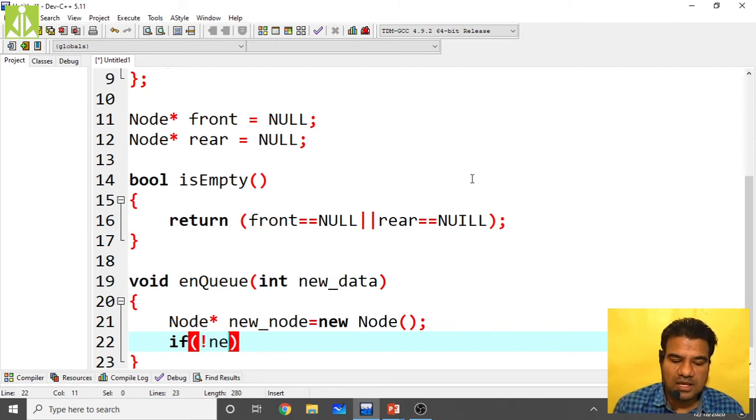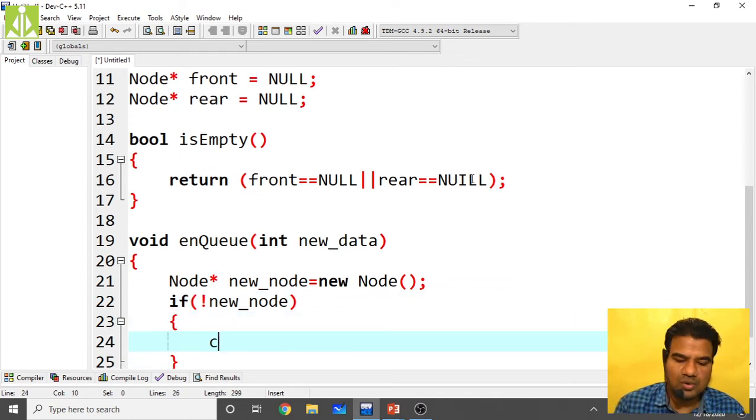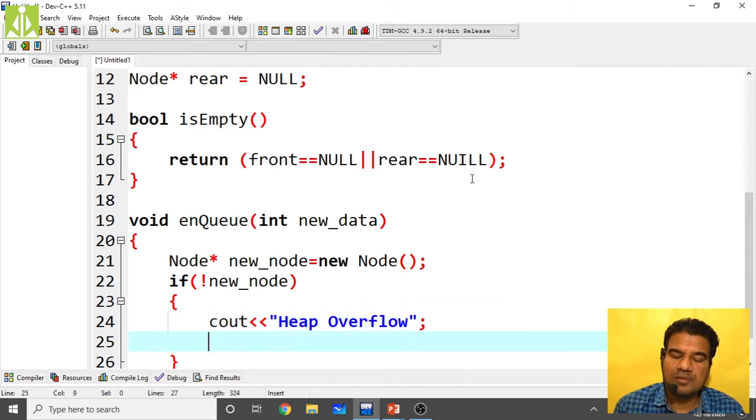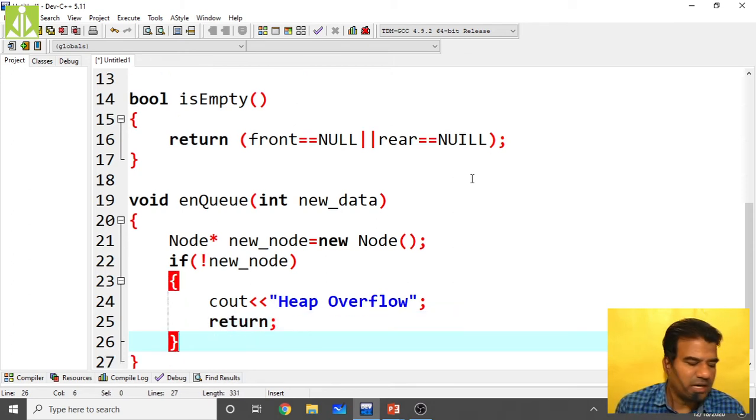If nothing is inside new node, that means a memory allocation issue. As I said, there is no full condition, you can use memory up to the limit of your main memory. So cout heap overflow. Only heap overflow can occur, but there is no full condition inside your implementation. So return or exit, you can use anything.